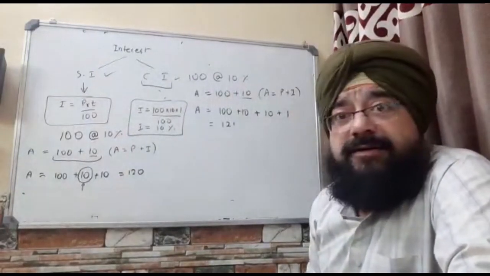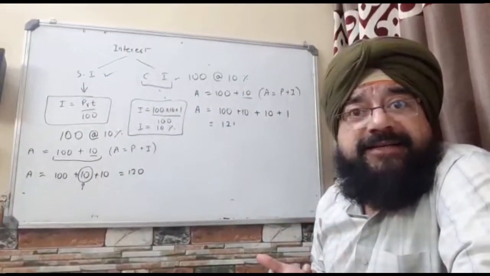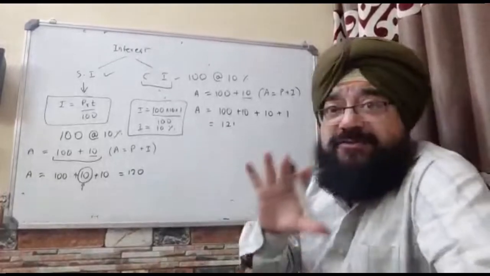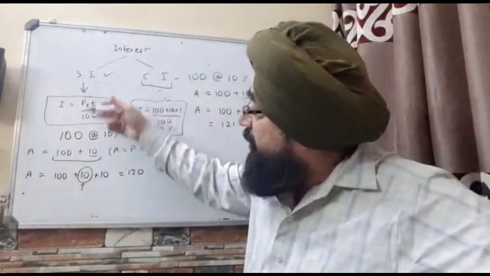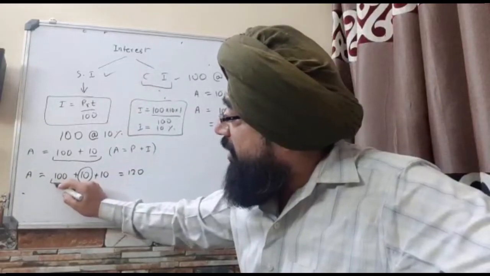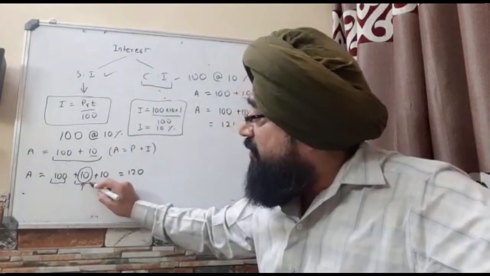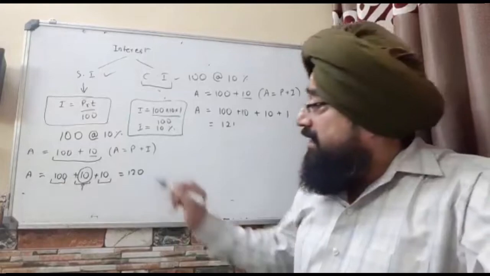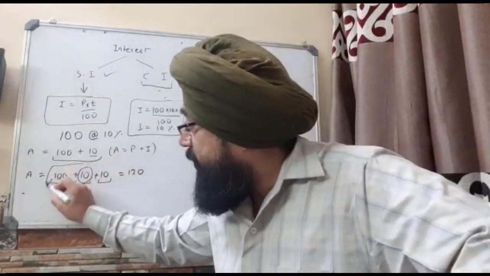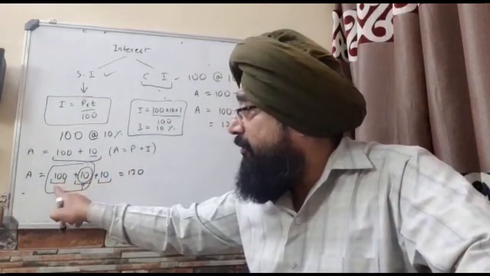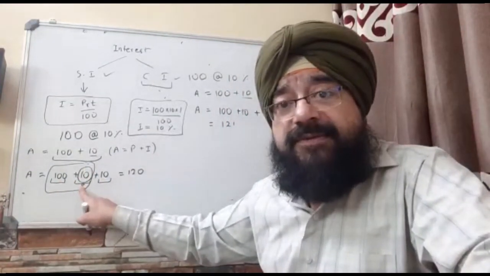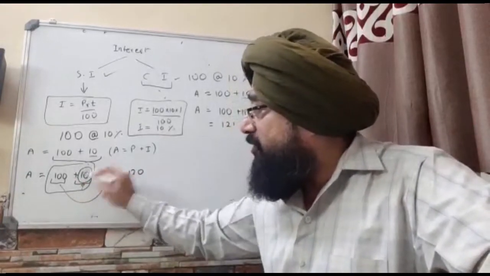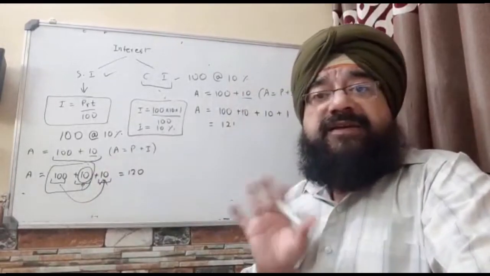Sir, not understood. So why on 10? I have not explained anything yet. I am just building a story right now. So what I am trying to make a difference in your mind is, under simple interest, you got 100 rupees, 10 rupees as the interest of the first year, and 10 more rupees as the interest of the second year. Nothing happened in the second year. The amount of money you were holding, that is, 100 rupees as well as 10 rupees, you were holding this money. But you got interest of 10 rupees only for this 100 rupees. Nothing happened for this 10 rupees. You held it for free. You didn't give anything for it.